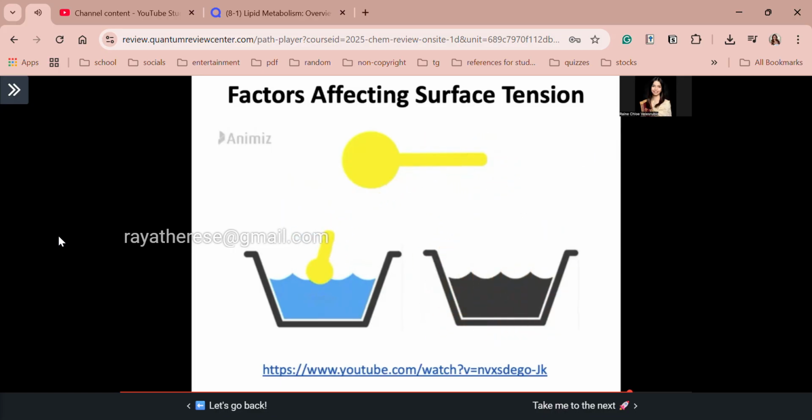When added to water, it aligns itself in such a way that the polar head is in contact with water and the hydrophobic tail is away from the water. And similarly, when added to oil, it aligns itself like the hydrophobic tail is in contact with oil and the polar head is away from the oil.